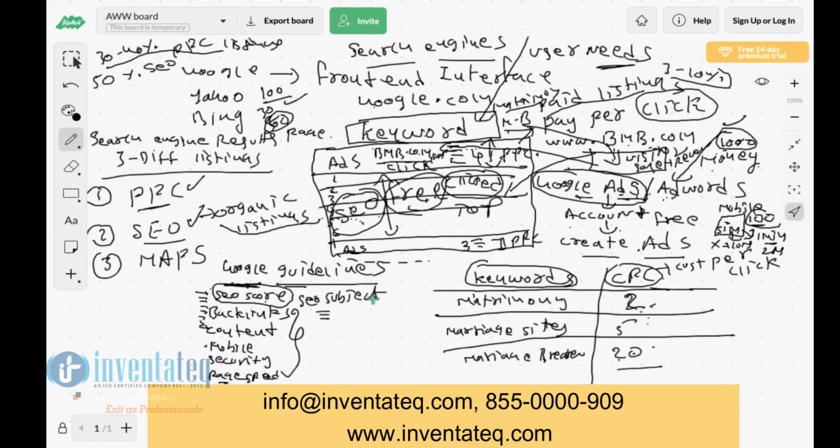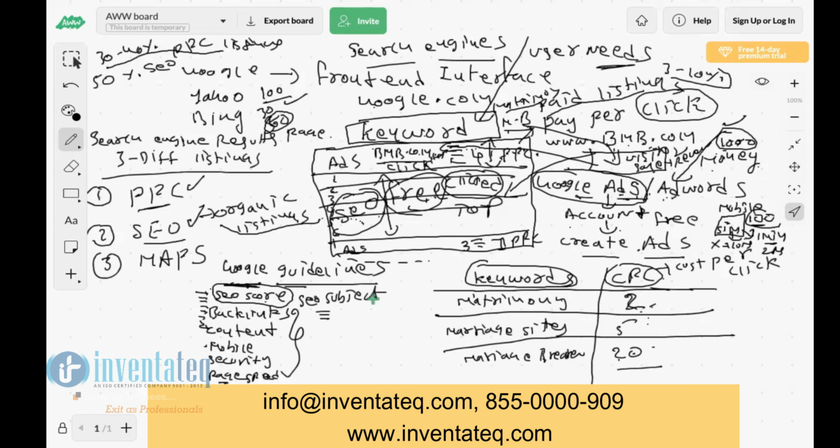If I have a business, I can spend more. How much money can I spend on PPC? Is it enough, or do I need to be in SEO also? You need to be in SEO also, because 50% of the visitors click on SEO, right? So bigger companies will get their website shown in PPC also, SEO also, maps also, all the 3 places. If you are not there in any one of the places, you are losing visitors.